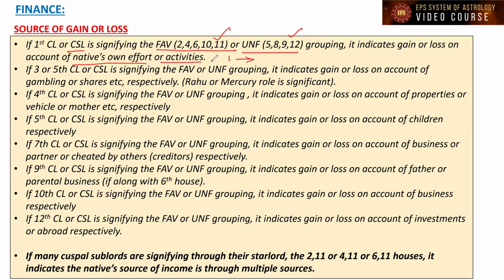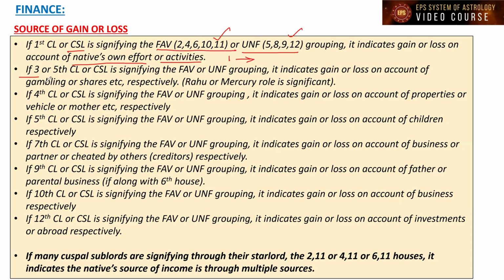Respectively means if these houses are signified, it is going to give gain. If these houses are strongly signified, it is going to give loss. If both are signifying, depending on their grouping strength, the native is going to experience both favorable and unfavorable results. So, through what source? Lagna itself.